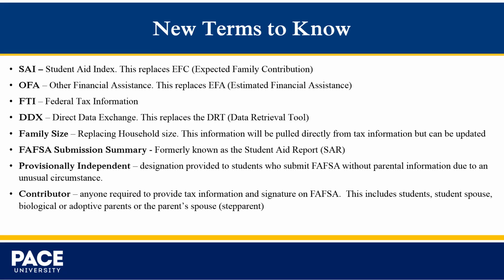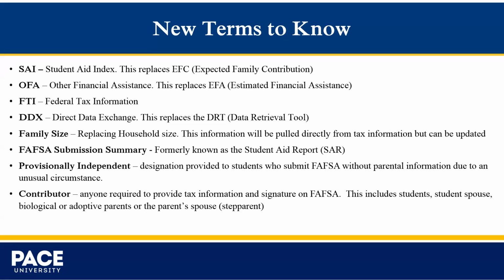Previously, users had the option to enter their tax information manually or use the IRS Data Retrieval Tool. Beginning with the 24-25 FAFSA, all persons on the FAFSA must provide consent for the Department of Education to receive tax information or confirmation of non-filing status directly from the IRS.